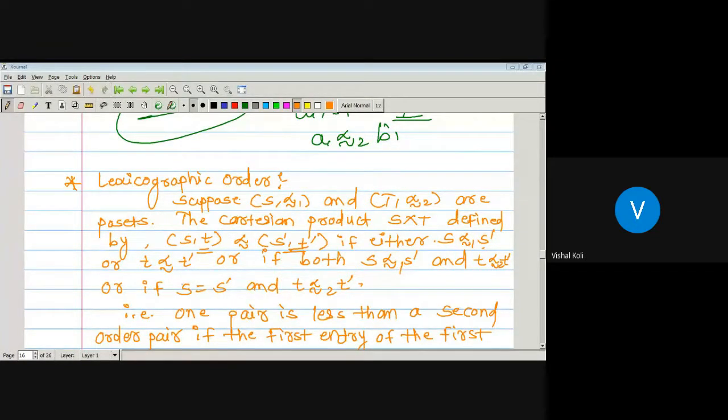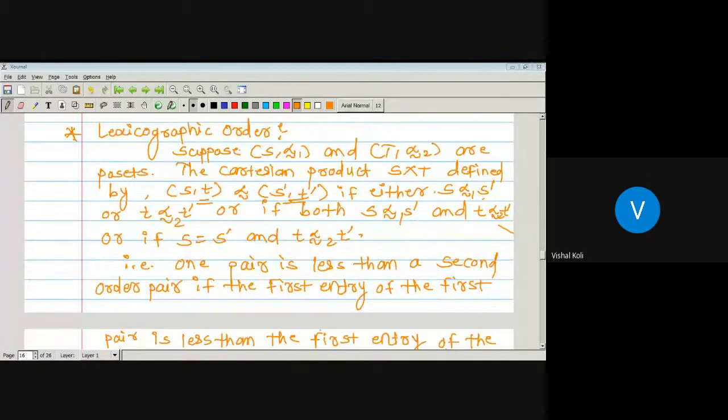t is related to t', or if both s is related to s' and t is related to t'. But in case s and s' are the same, then t must be related to t'. Here, for our convenience, we have just used this less than or equal to relation.